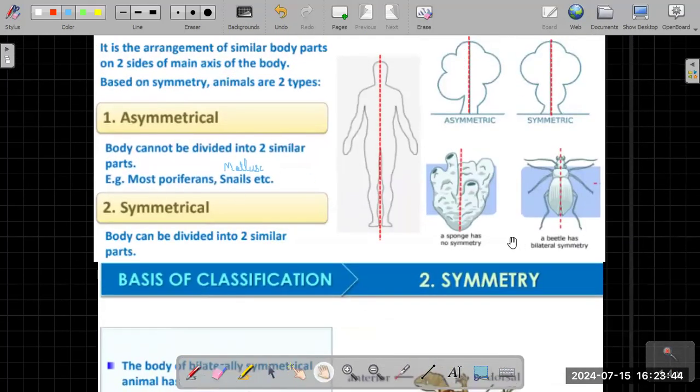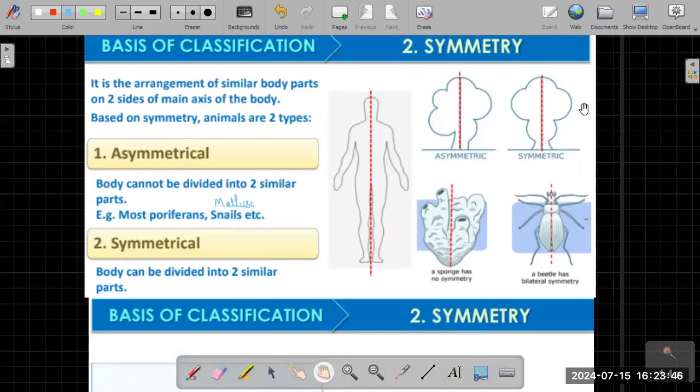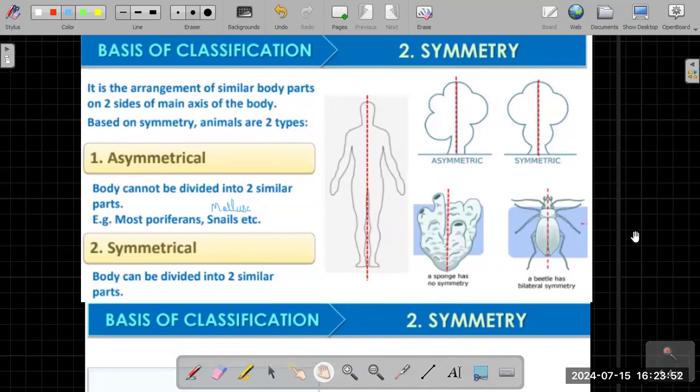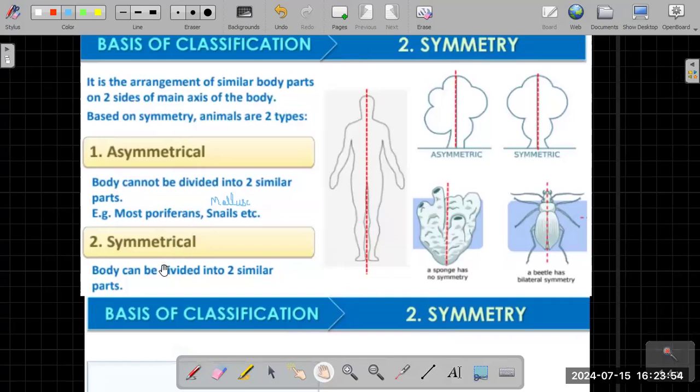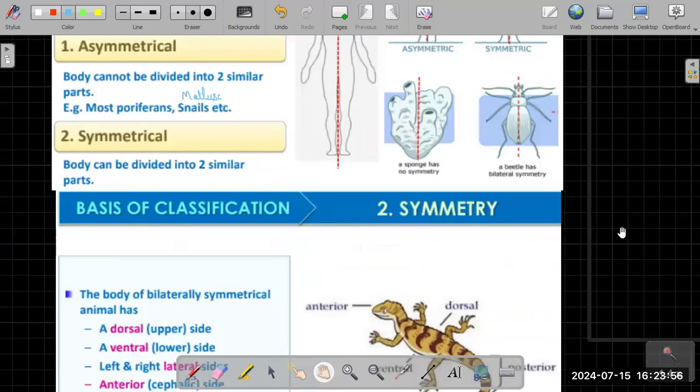So asymmetrical, symmetrical is what you need to know. Basically, across the entire phylum, you will have to know which species is symmetrical and which is asymmetrical. All right. So this is a very simple point.